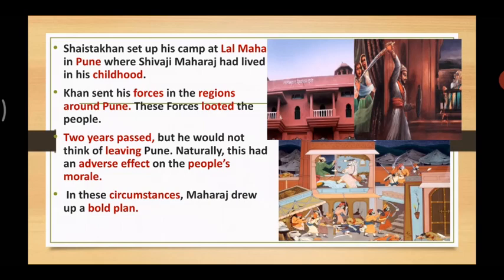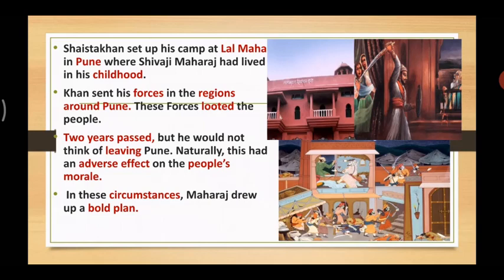He set up his camp at Lal Mahal in Pune, where Shivaji Maharaj had lived in his childhood. Khan sent his forces in regions around Pune, and these forces looted the people. For 2 years this continued.